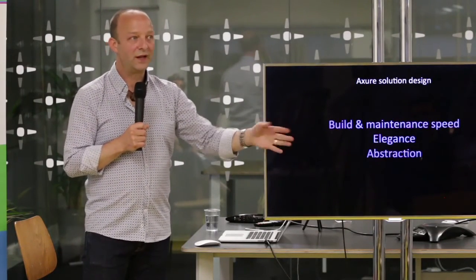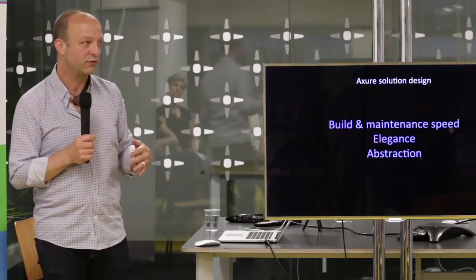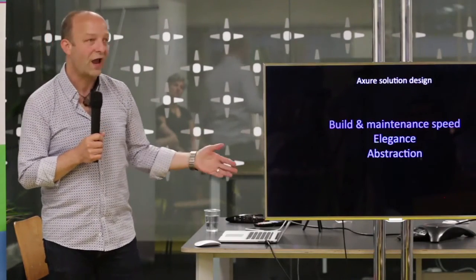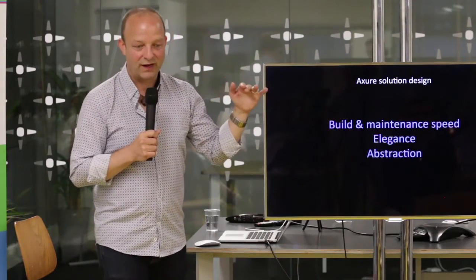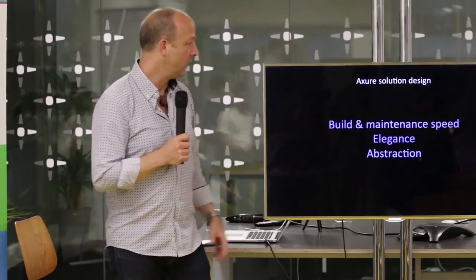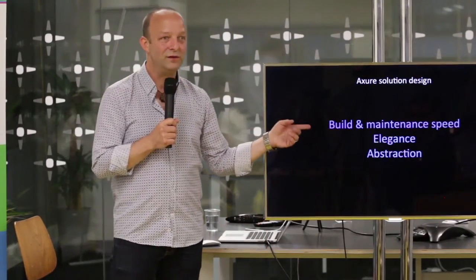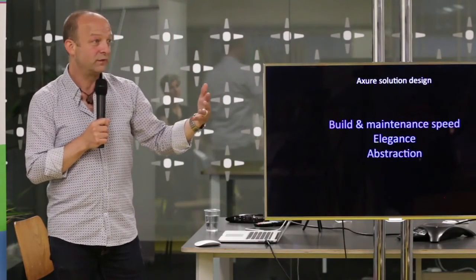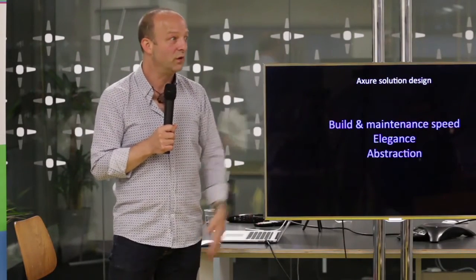Elegance is important. Elegance in programming means that you don't use repetitive instructions if you can help it. What Sandra was talking about, abstraction. Instead of addressing a dynamic panel directly by name, you use this. That abstracts the code so you can reuse it. But build and maintenance speed is absolutely key. The number of clicks you use to go in and out of nested dynamic panels actually slows you down. I mean, every click is a brick in the wall, isn't it?